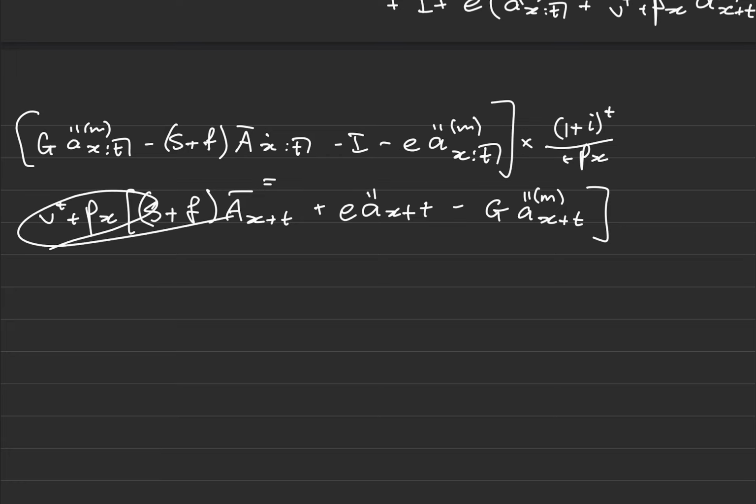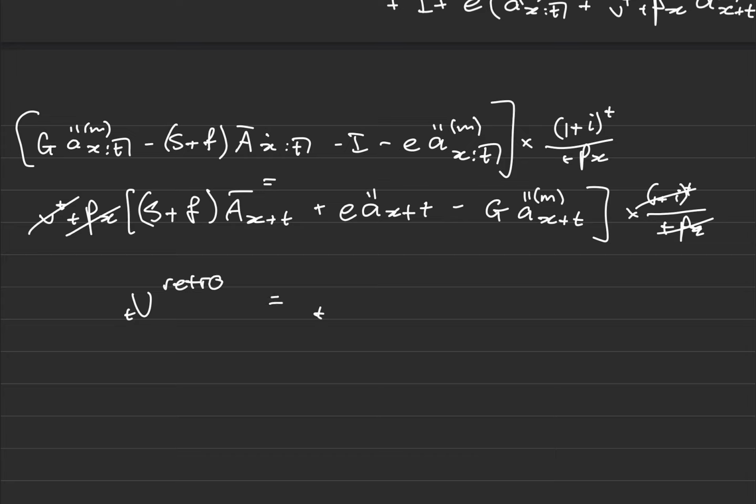And then this side, I must also multiply, because whatever I do to the left-hand side, I do to the right-hand side. So what happens is when I multiply by 1 plus i to the t over tp_x, this tp_x is cancelled, and this 1 plus i to the t cancels with the v to the t, because v to the t is 1 over 1 plus i to the t. Okay, so those all cancel. And now what I'm left with is tV retro equals tV pro. Okay, and here I've proven the equality of prospective and retrospective reserve.